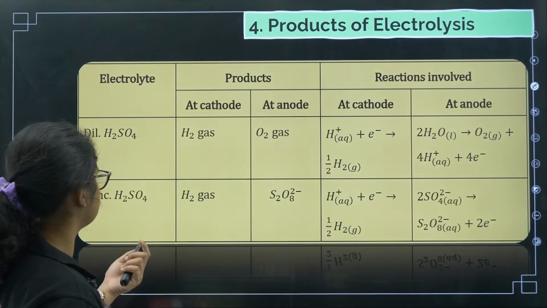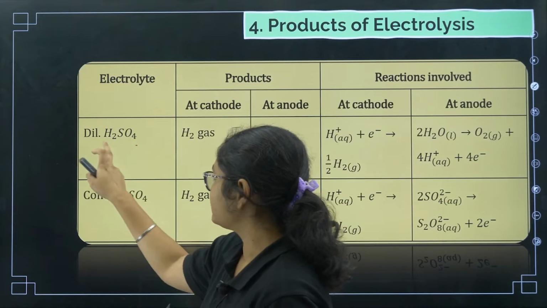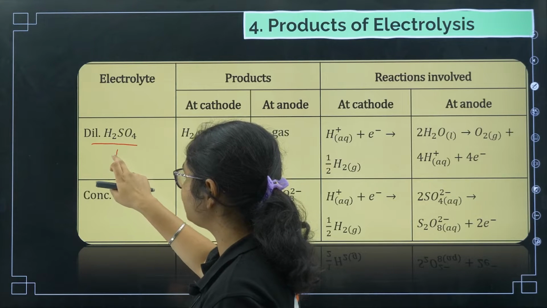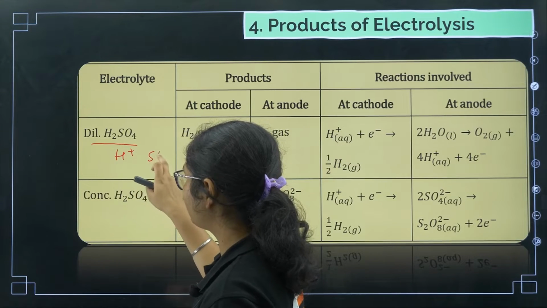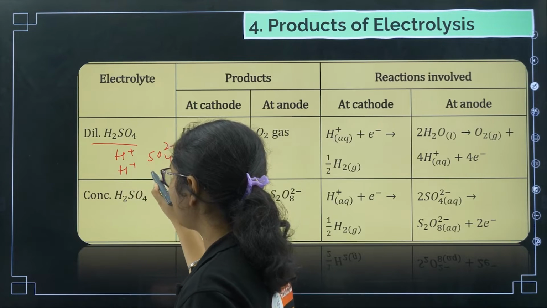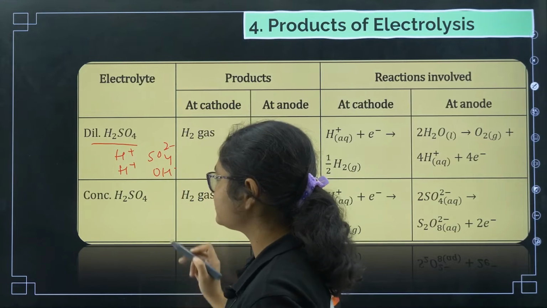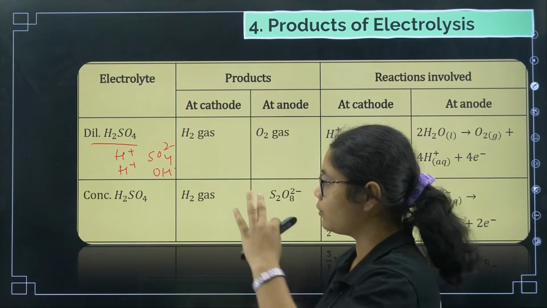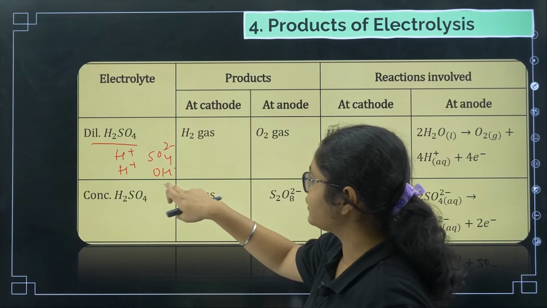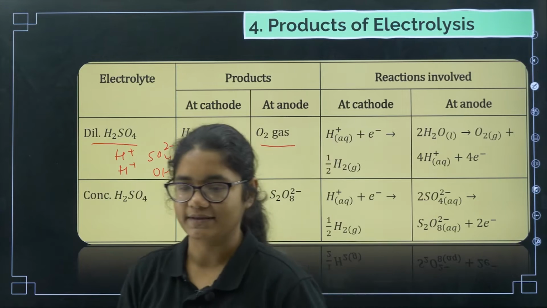Now the other things given in your NCERT you should also know. Dilute H2SO4: in that we have H+, SO4 2-, and from water also you have H+ and OH-. So what will happen here? At the cathode there is no issue, both are H+, so hydrogen will undergo reduction. But at the anode, out of SO4 2- and OH-, OH- will undergo oxidation and give you O2 gas, okay.